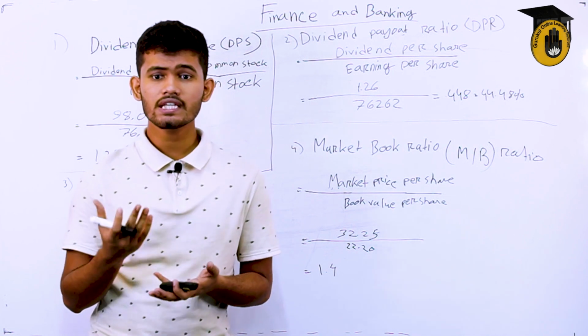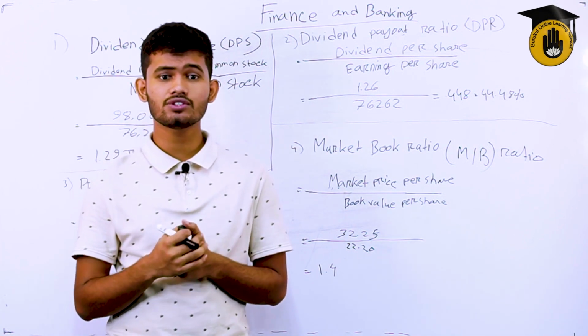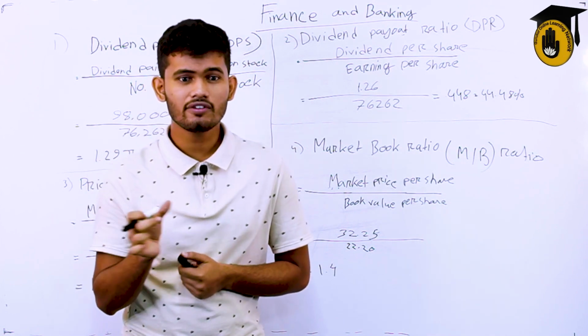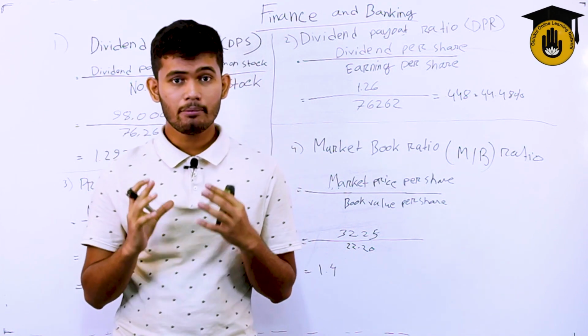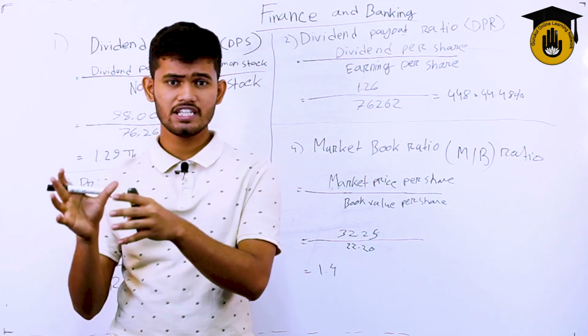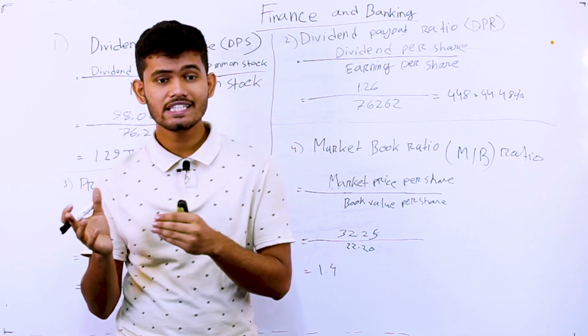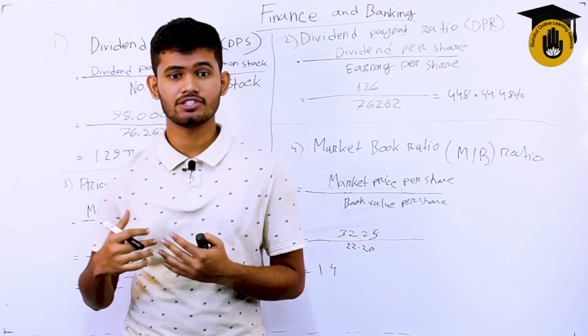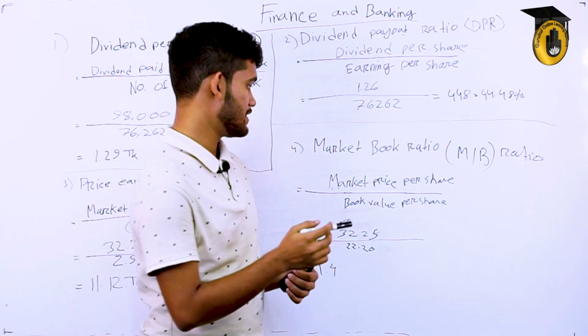So it relates the market value of the firm's share to the book value, that is, to the accounting values. It relates the market value of the firm's share, that means the shares that we sold into the market. Each share has its own market value, and these assessments follow the strict rules of accounting principles. So let's take a look at the formula.